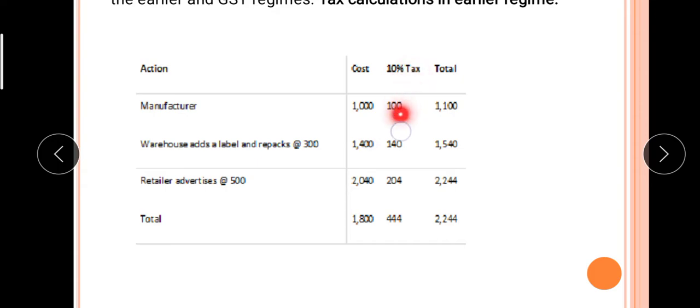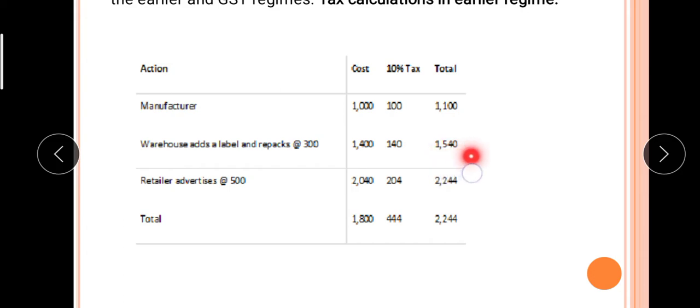So 10% tax is 100 rupees, so the total is 1100. Now warehousing, labelling and so on will add 300, so it will be 1400. On this 1400 again we are paying tax. How much value is added here? Only 300. But we are calculating tax on the whole value, before GST. Okay, before the GST regime, it happened like this.